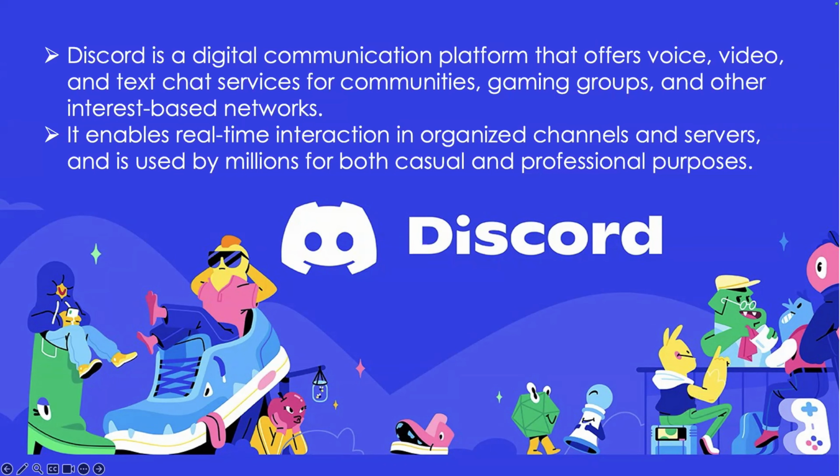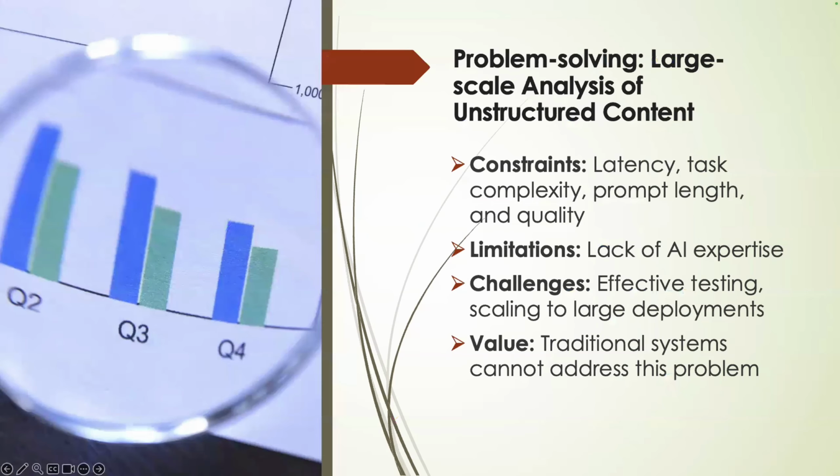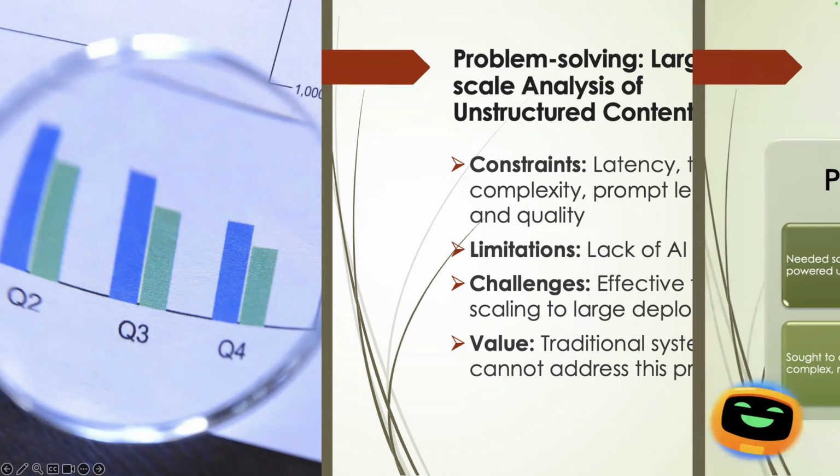As Discord's user base grew, they faced a big challenge: managing large volumes of unstructured content efficiently. Traditional systems couldn't keep up with the demand. They struggled with latency, complex tasks, and scaling issues. Plus, Discord lacked in-house AI expertise. Solving this was crucial to improve user experience and reduce the need for manual moderation.